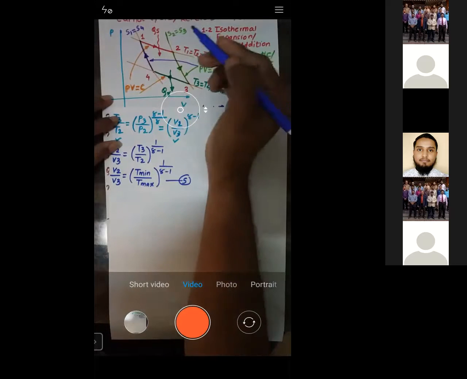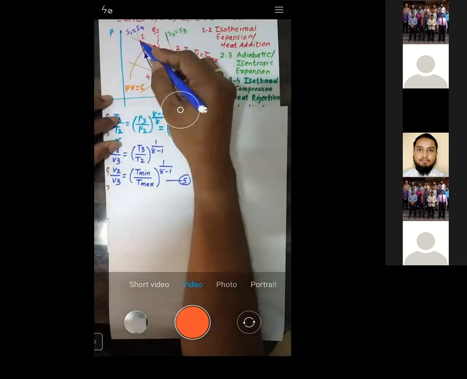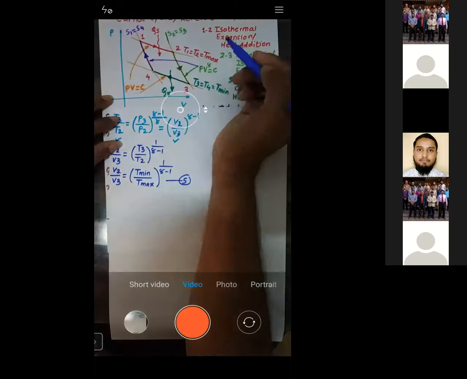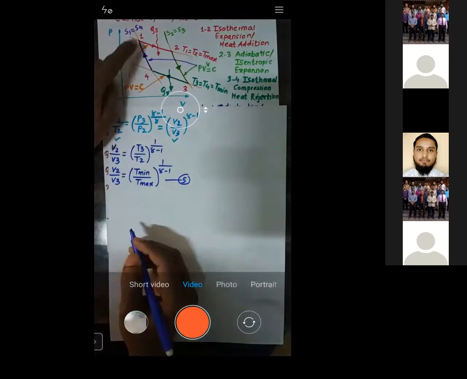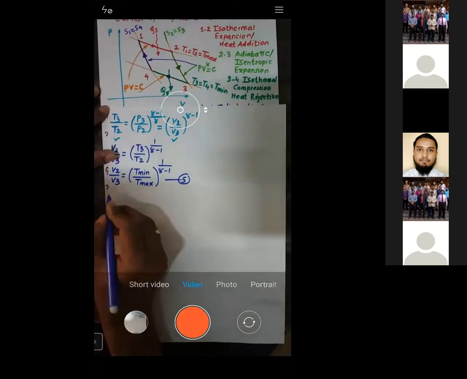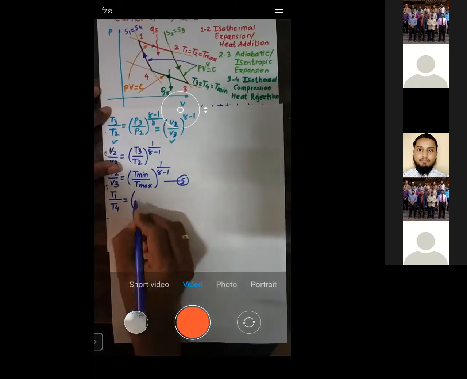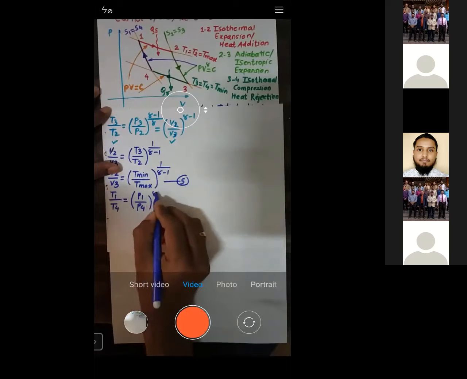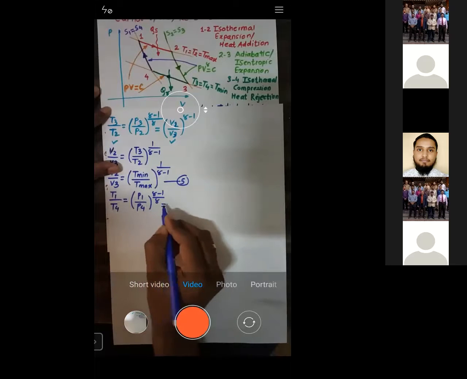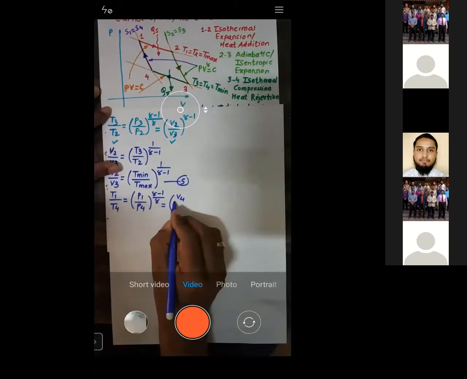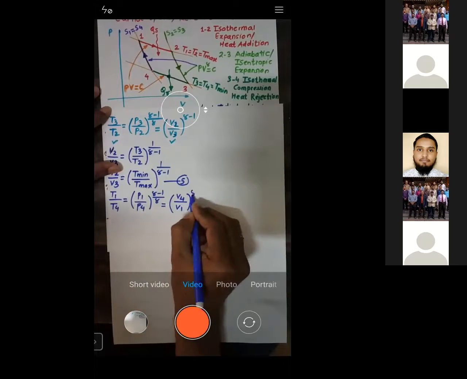Now let us write down the same expression for 4 to 1. Process 4 to 1 is again an adiabatic process. So again, final temperature by initial temperature is equal to final pressure by initial pressure raised to power gamma minus 1 by gamma, which is equal to initial volume by final volume raised to power gamma minus 1.